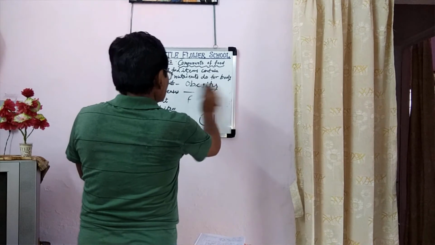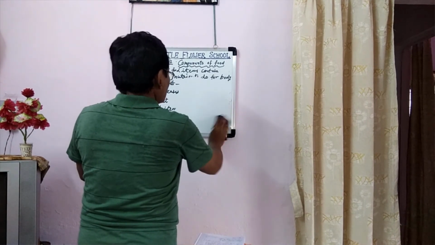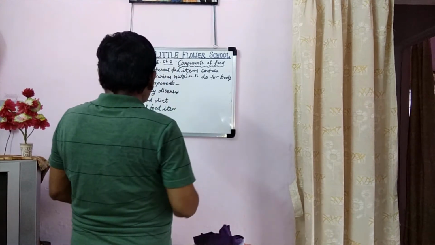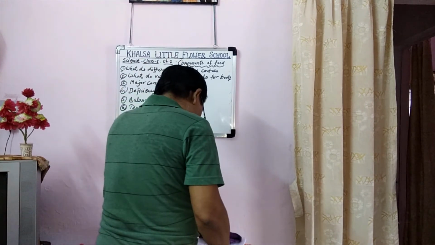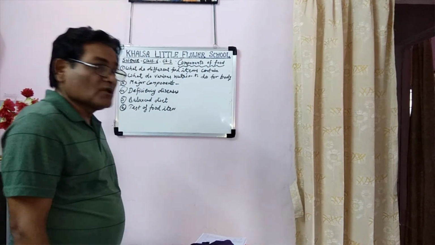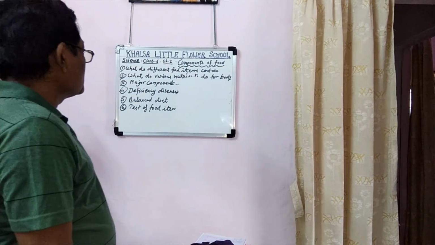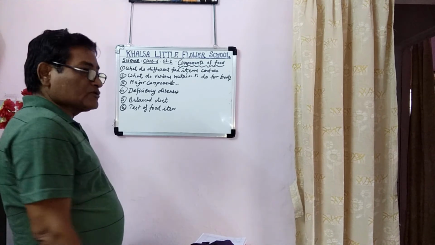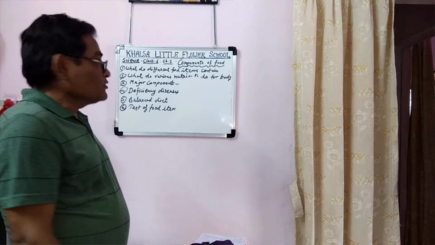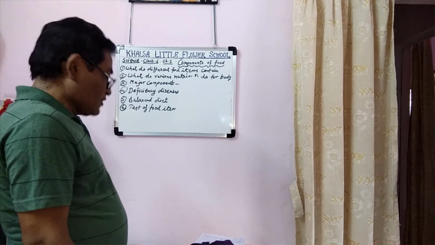Now, the next point of our lesson is balanced diet. Balanced diet means santulit khana. We should take all the nutrients in proper quantity, not in excess, not in shortage.